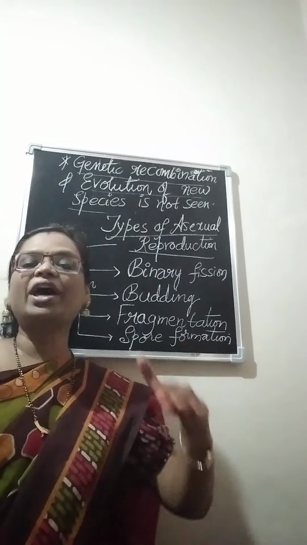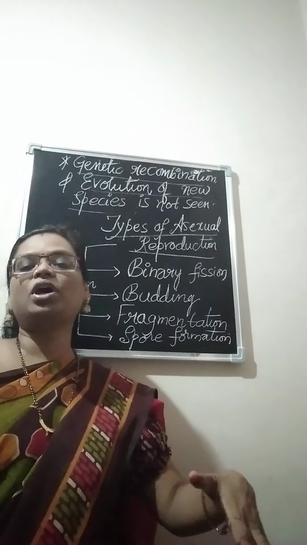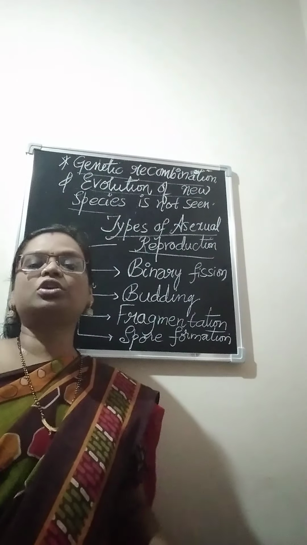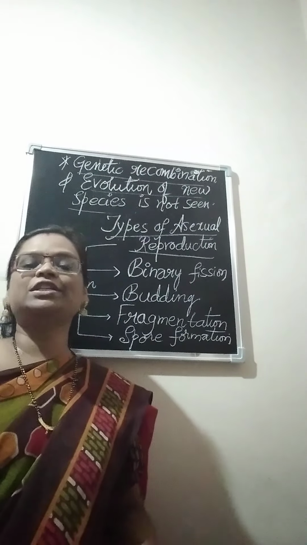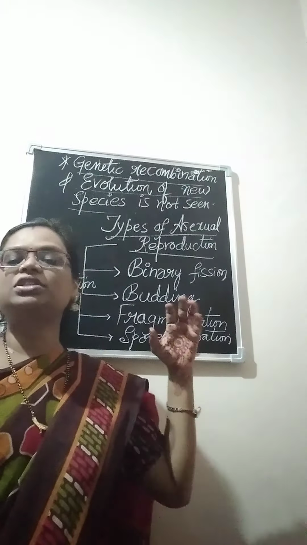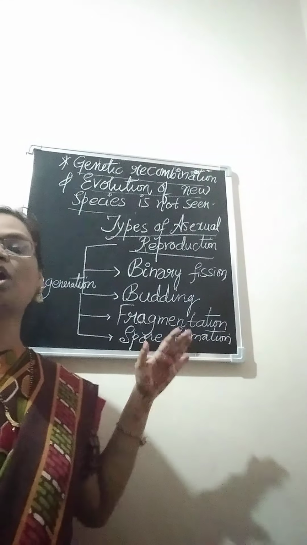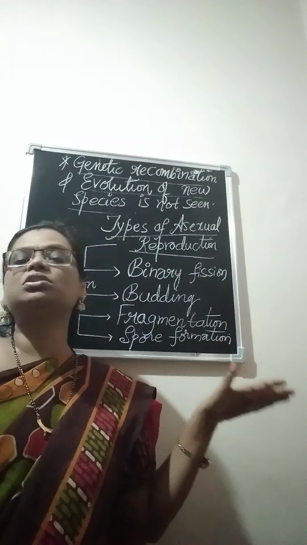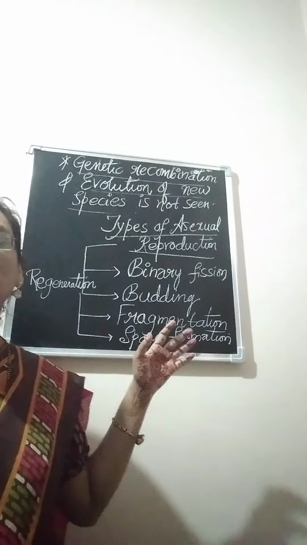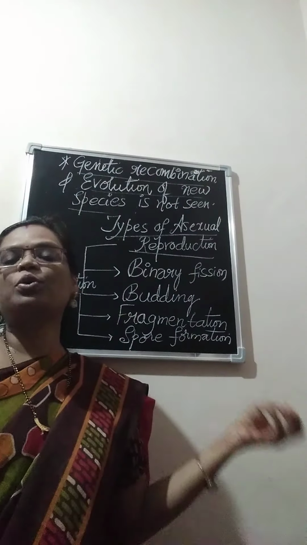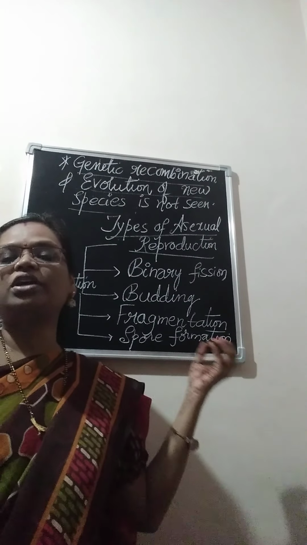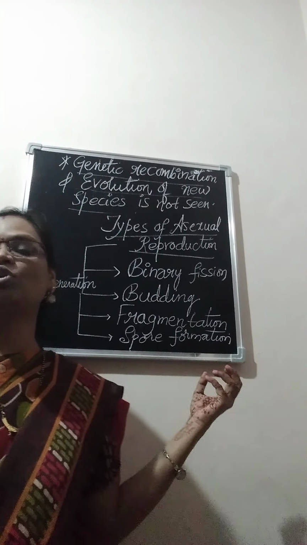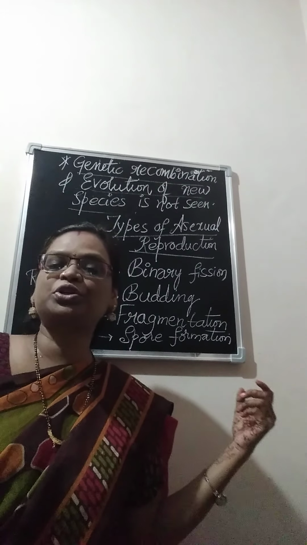They are able to give rise to young ones in such a way that they maintain their population and continue to exist. That's why it is a very important mode of reproduction among lower unicellular and multicellular organisms. Along with examples, we are going to learn about the different types of asexual reproduction.